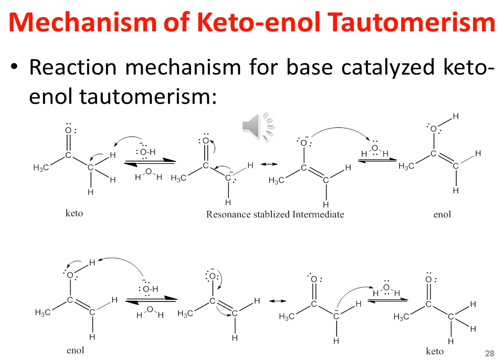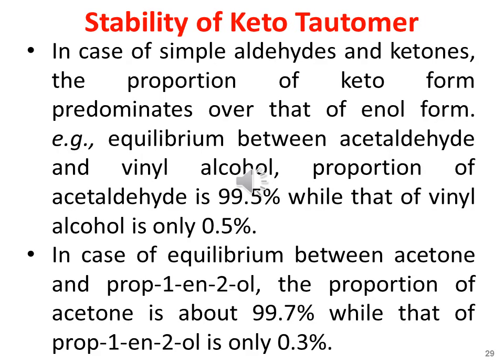So both the conversion of a keto into the enol and the conversion of the enol into the keto tautomers are shown on this slide. And we talk about the stability of keto tautomer. In case of simple aldehyde and ketone, the proportion of the keto form predominates over that of the enol form.